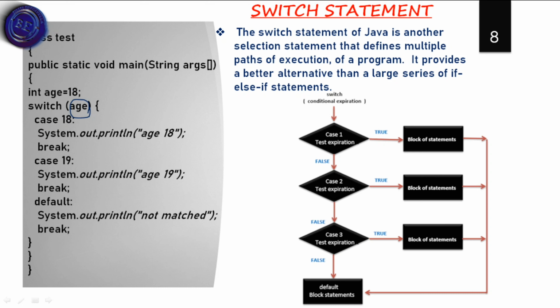When the age is 18, it will print age 18. When the age is 19, it will print age is 19. Or by default, it will print that the age is not matched if the age value is given as 20, since it matches neither case.